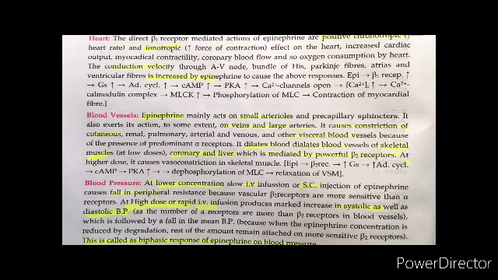There is a direct stimulation of the beta 1 receptors, and the effect is positive chronotropic and positive inotropic, that is increased heart rate and increased force of contraction.